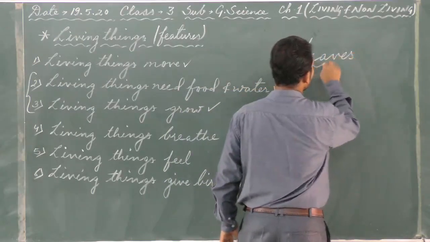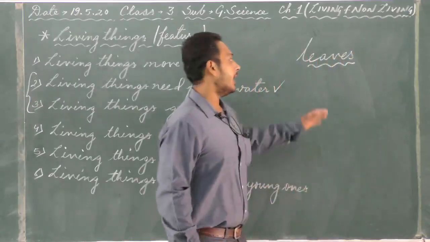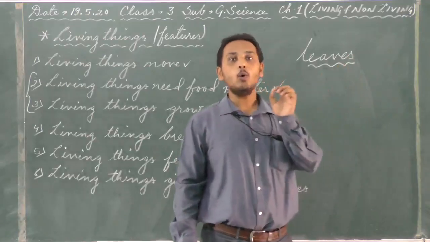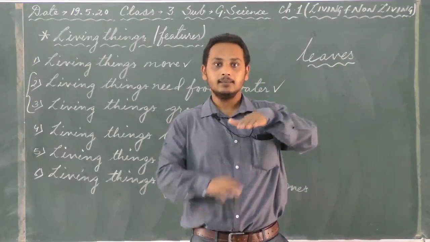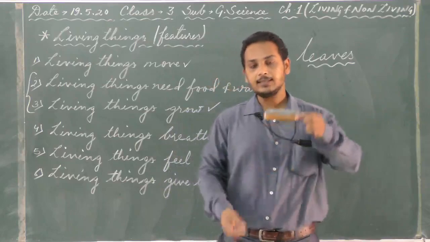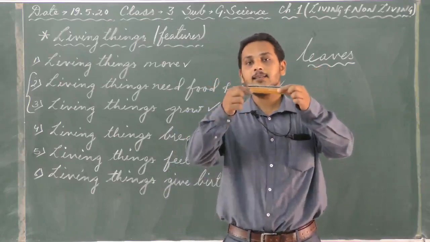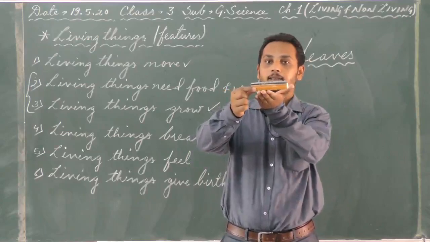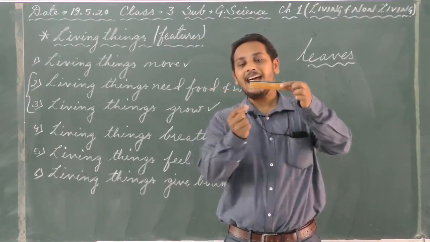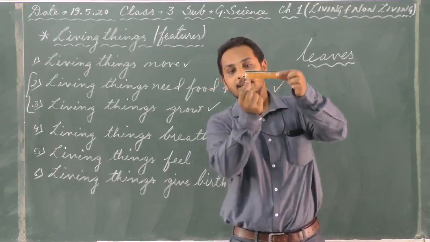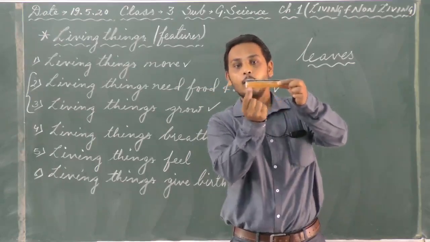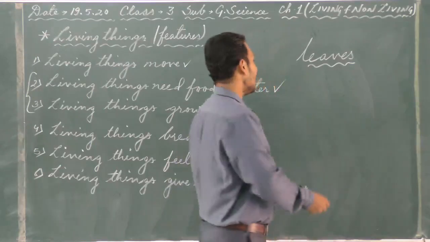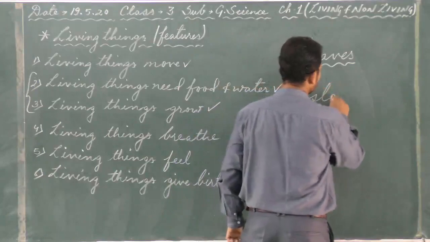Now how do leaves help the plant? Suppose, just imagine this is a leaf. It has an upper portion and a portion below it. Leaves have small holes at the underside. Those small holes are known as stomata.